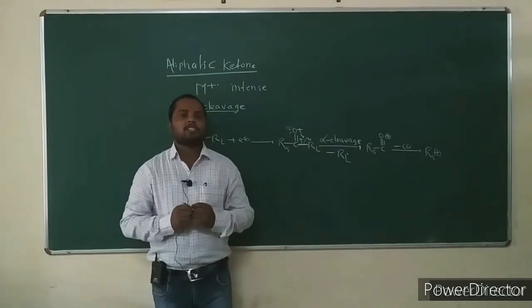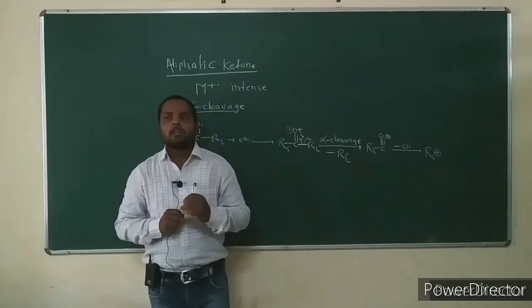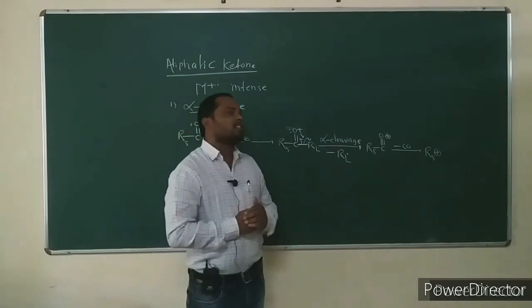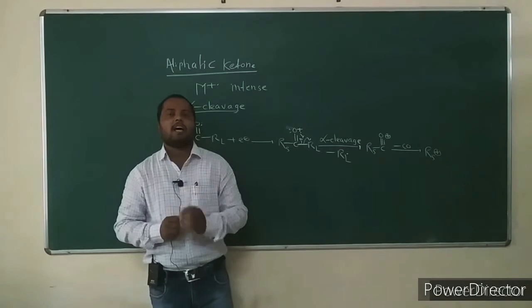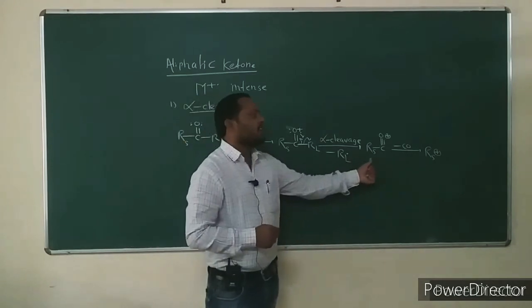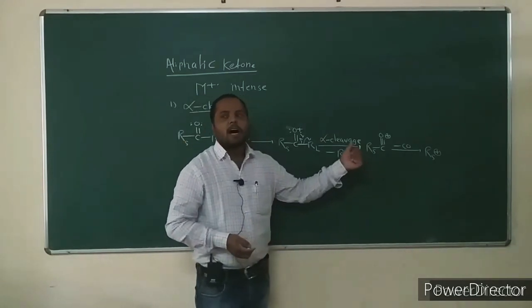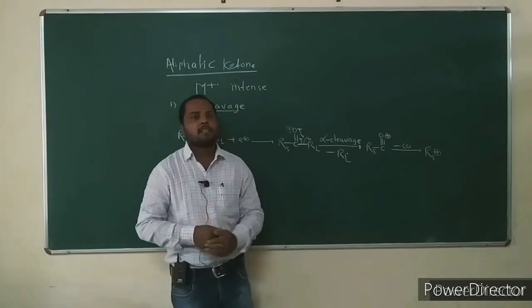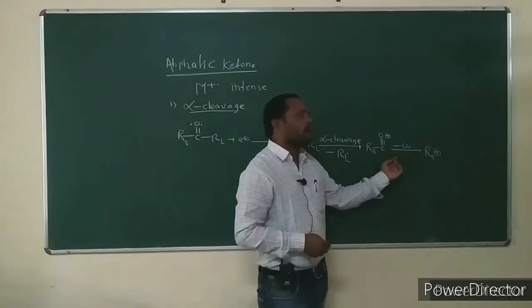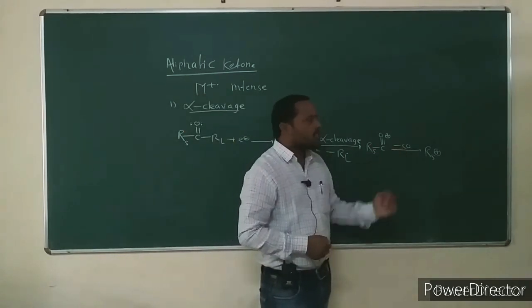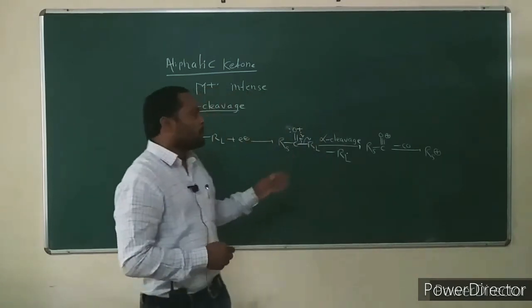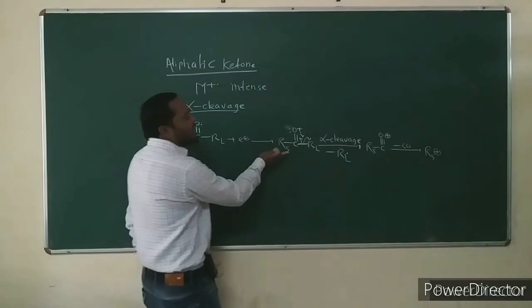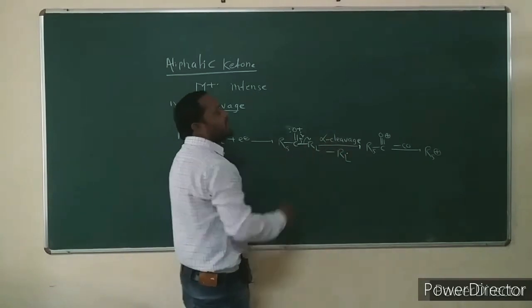In alpha cleavage, which alkyl group is generally eliminated as a radical? The larger alkyl group is eliminated as a radical, and an acylium ion fragment is formed. Further, this acylium ion undergoes loss of carbon monoxide, and the carbocation fragment is formed. The smaller alkyl group can also be eliminated as a radical, again forming an acylium ion.